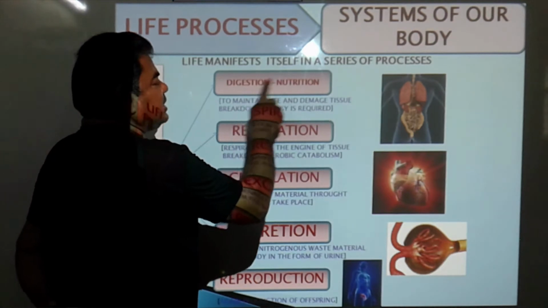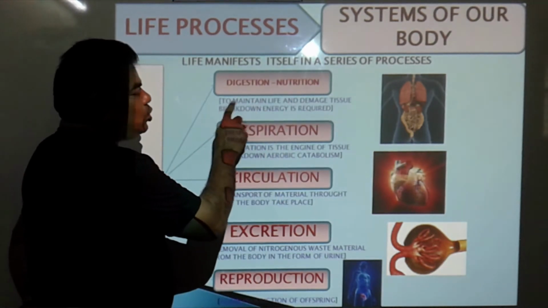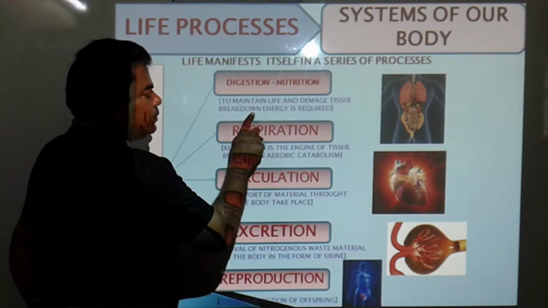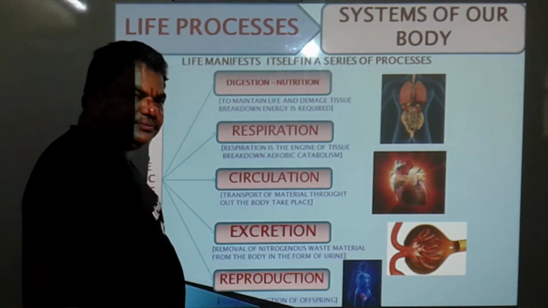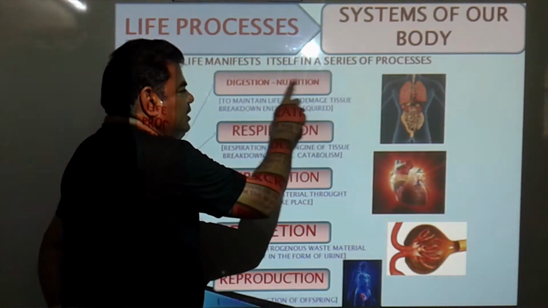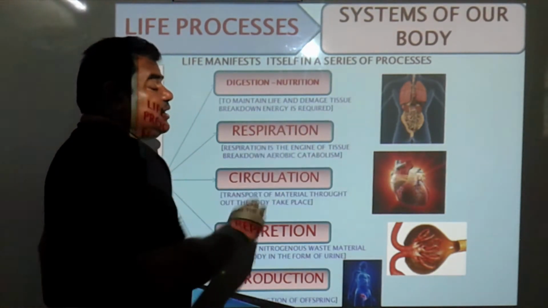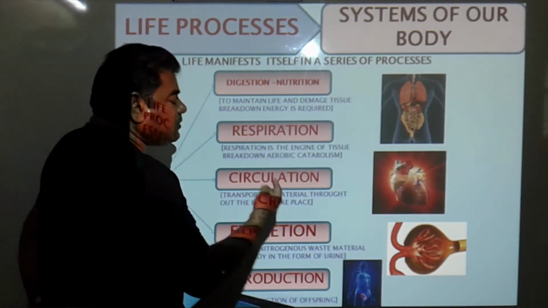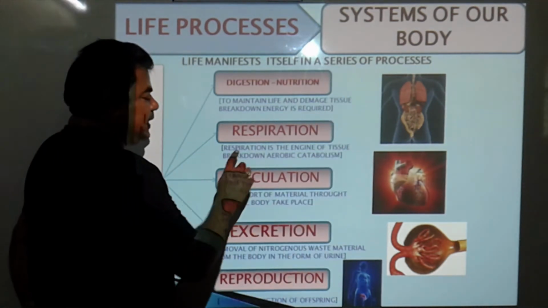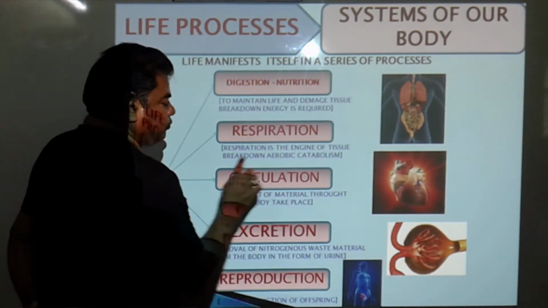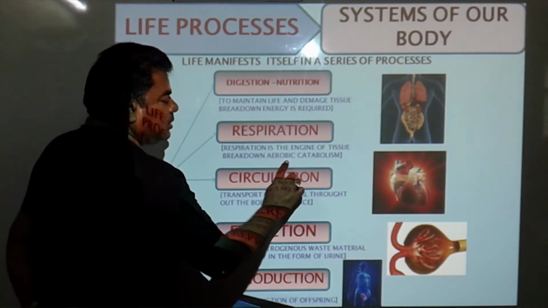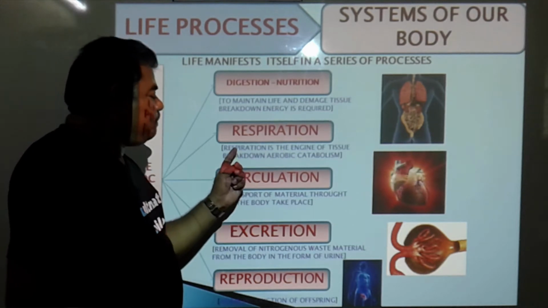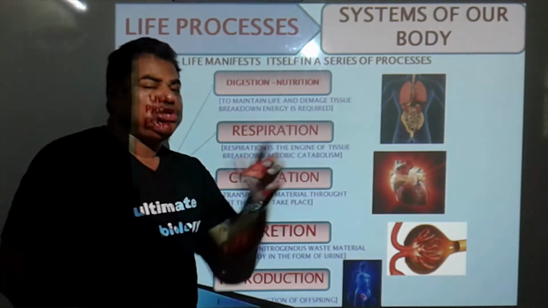Now, this is digestion or this is nutrition. To maintain life and for tissue breakdown, energy is required. Means this digestion, or this digestive system, fulfills the energy requirement of our body. Then respiration. Respiration is the engine of tissue breakdown. Aerobic catabolism takes place due to this respiration. Means respiration is the engine of the tissue.